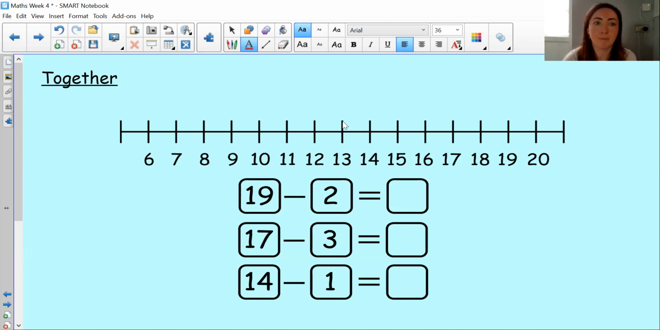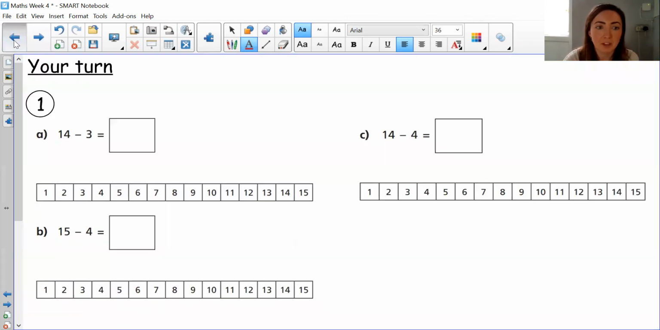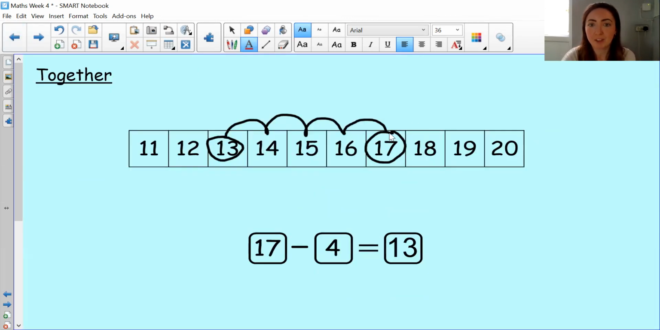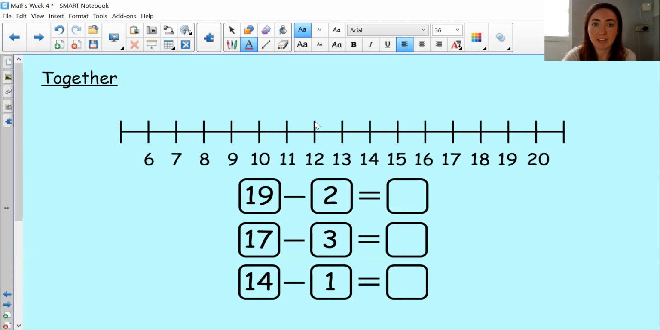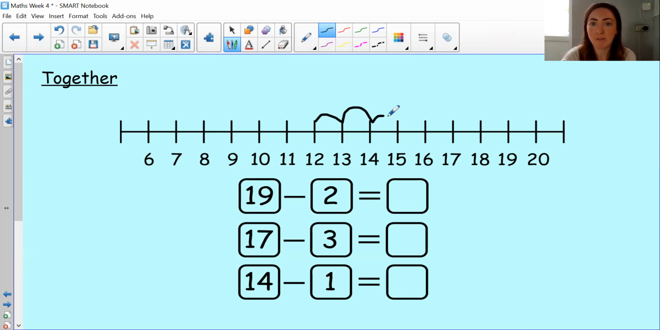Okay, so let's just have another look back. So in the number track, we jump into each box. In a number line, we would make jumps. I'll just show you, we would make jumps from each line. Each line represents each number. Okay, I'm just going to undo that. Okay, so let's do this one together.